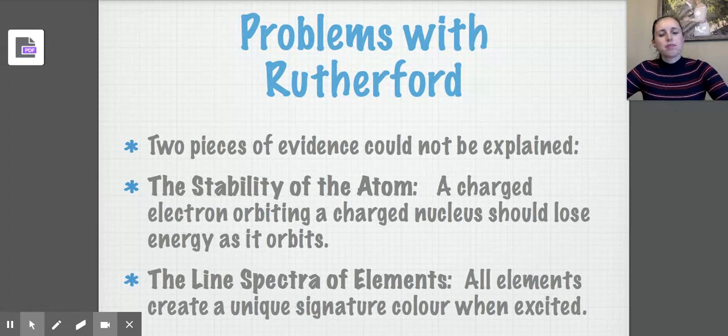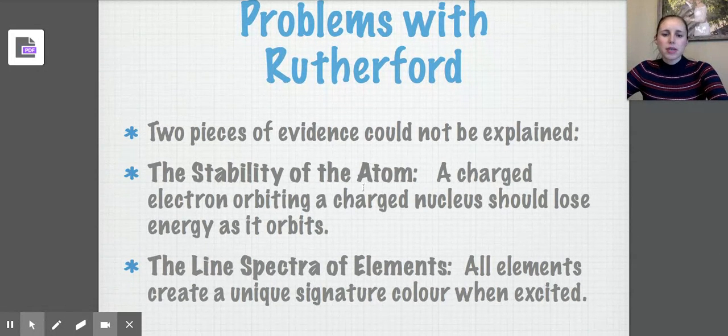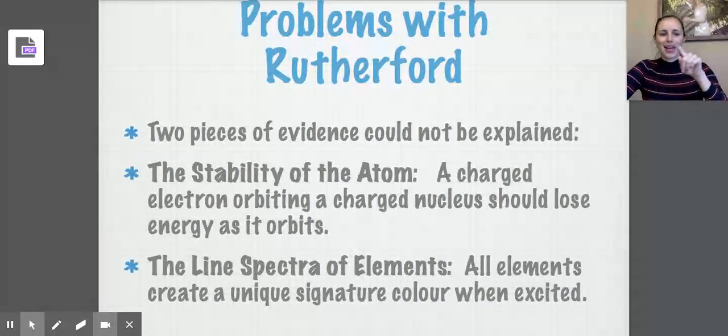So we know that there's a mass problem, but there were also two other things that couldn't be explained based off of Rutherford's theory. The first was the stability of the atom. So a charged electron orbiting a charged nucleus should actually lose energy as it orbits. The idea is that an electron couldn't indefinitely go around. It should eventually lose energy and crash into that nucleus. So based off of just the idea that electrons are floating wherever they want, the atom wouldn't be stable. There was also the line spectrum of elements. I'm going to show you a picture of this in a second.